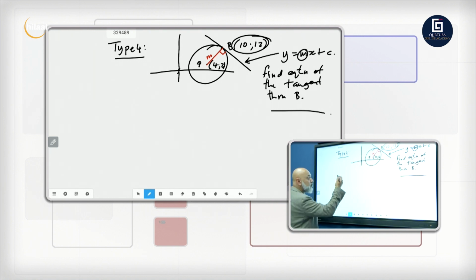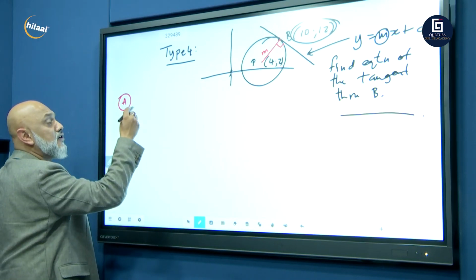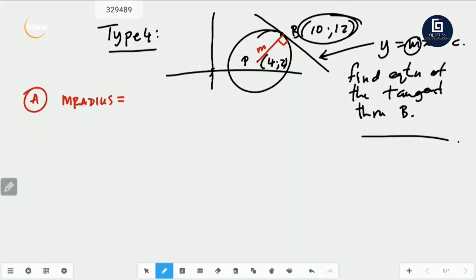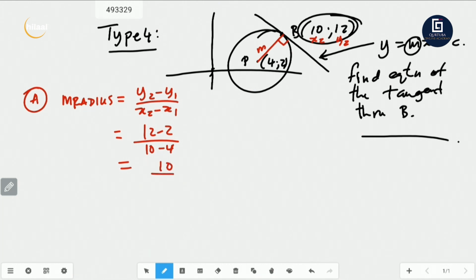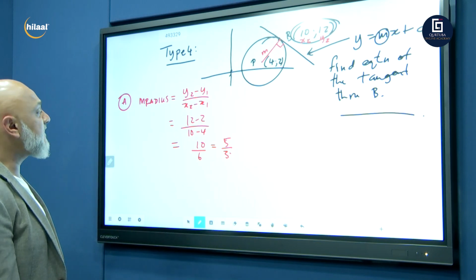So, this is the way we're going to do it. Guys, I'm going to give you a template. This is how you'll unpack it in your exam. In your answer, the first thing you're going to say is the m of your radius. The m of your radius, we know, is going to be y2 minus y1 over x2 minus x1. So let's call this x2, y2. y2 minus y1, that's 12 minus 2 over 10 minus 4. What am I left with? 12 minus 2 is 10. 10 minus 4 is 6. 10 over 6, we can simplify it as 5 over 3. There we go. So the m of our radius is 5 over 3.